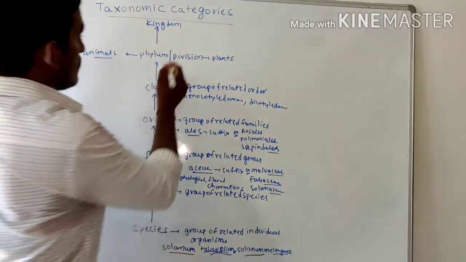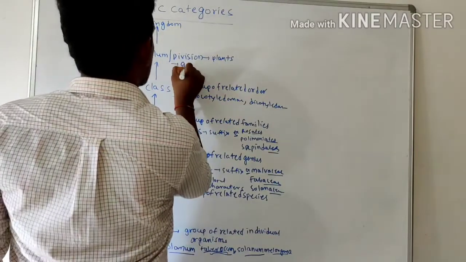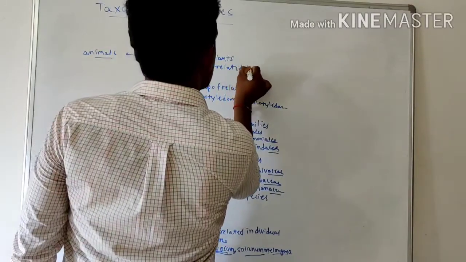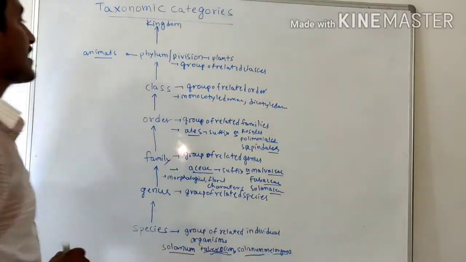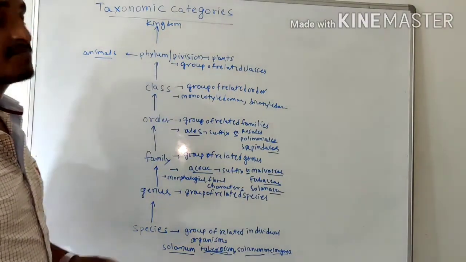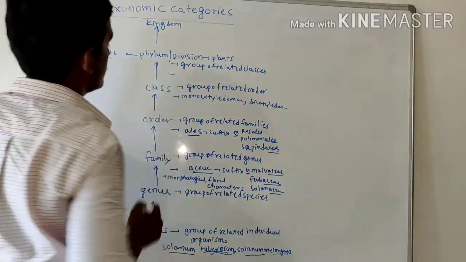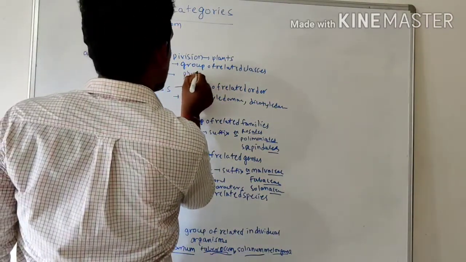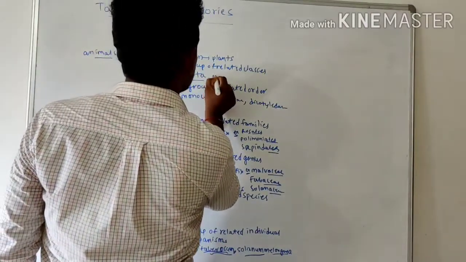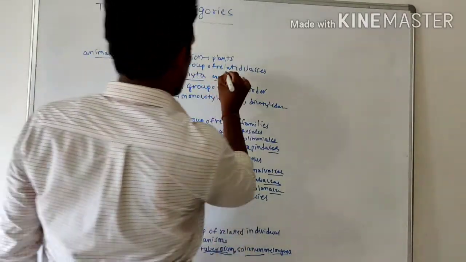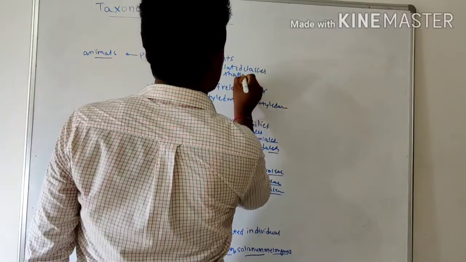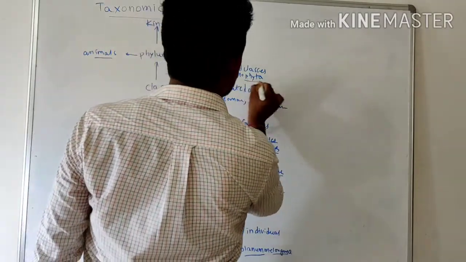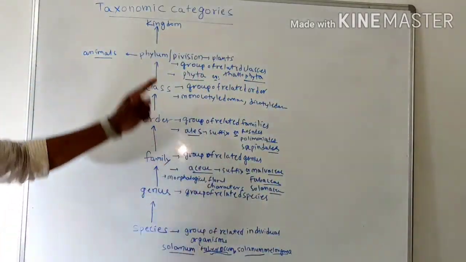A group of related classes we call a division. According to the ICBN, a division name ends with -phyta. Examples are Thallophyta, Bryophyta, Spermatophyta, and Pteridophyta.